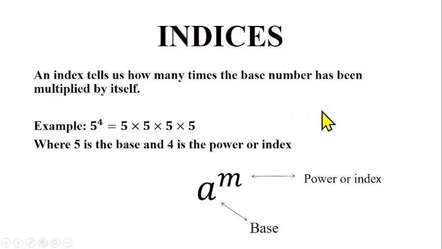I can say 2 raised to power 3, which implies 2 in 3 places. I can say p raised to power m. P is the base, m is the power. I can say 4 raised to power 16. 4 is the base, 16 is the power. We're saying that 4 in 16 places. I can say 10 raised to power 2. 10 is the base and 2 is the power. I can say 25 raised to power 4. Out of 25 raised to power 4, which one is the base, which one is the power? 25 is the base, 4 is the power. We're saying that 25 in 4 places, that is 25 times 25 times 25 times 25.